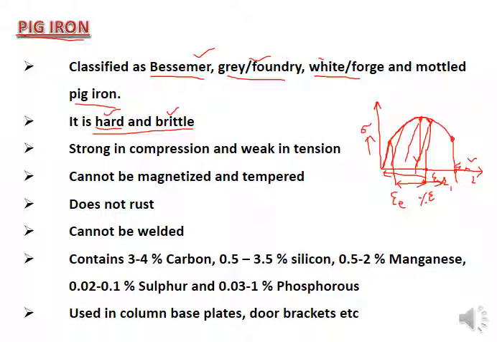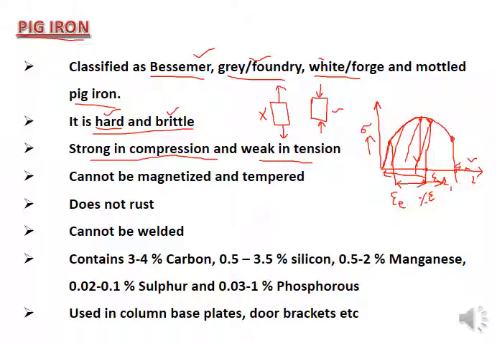So this pig iron is strong in compression, weak in tension. If we are going to have this metal and you are just using this metal for compressive loads, then it will be okay, it can carry the compressive loads. But if that metal is going to be used in any construction purpose to take tensile loads, the tension, then it is going to fail, it will be weaker. So for very large tensile loads you cannot use the pig iron.